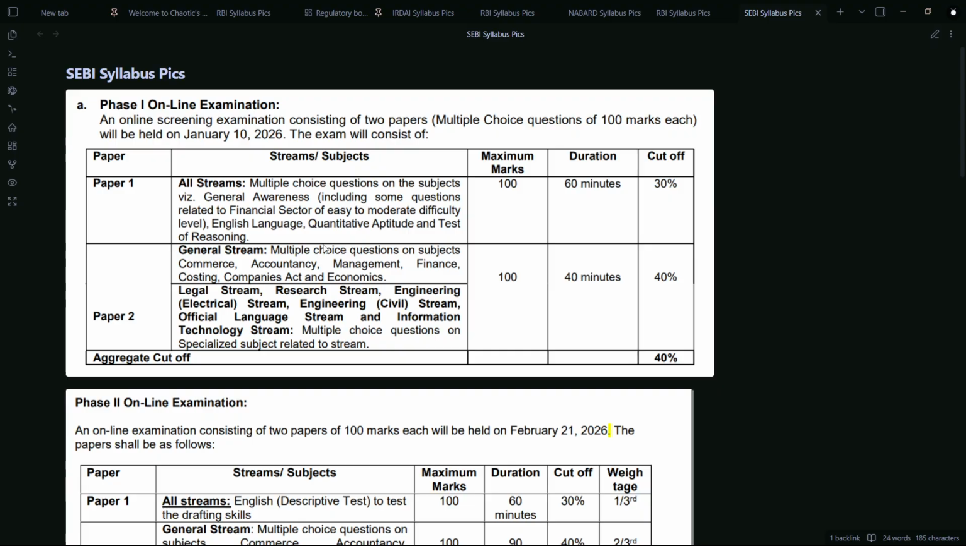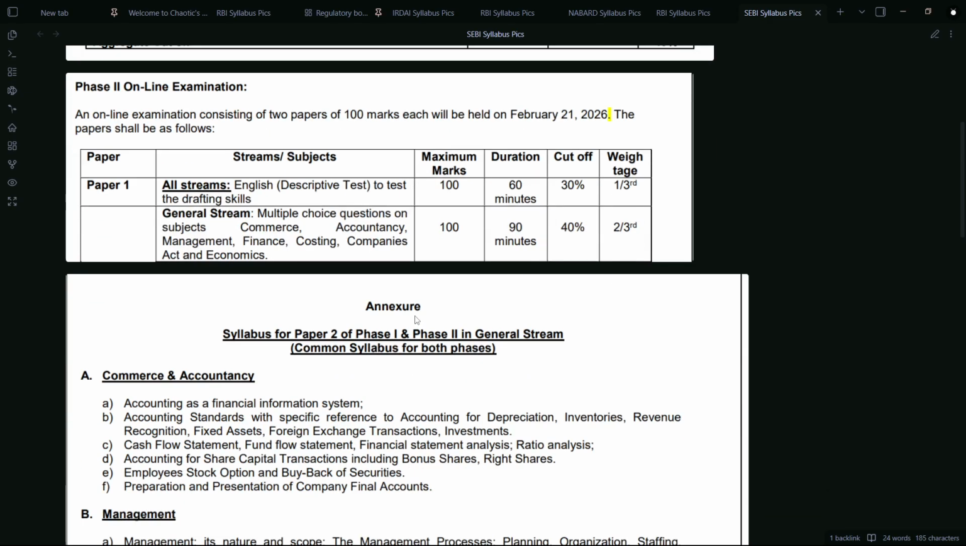Then when it comes to the general stream, if you're applying for it, the topics asked will be from 7 subjects: commerce, accountancy, management, finance, costing, Companies Act, and economics. These 7 subjects are very crucial in SEBI for phase 2 also. In phase 2, there will again be English drafting skills. As I said, English is a pillar. There will be multiple choice questions.